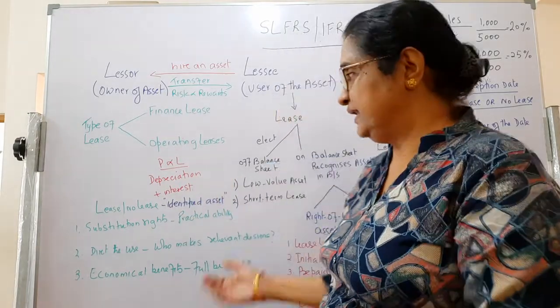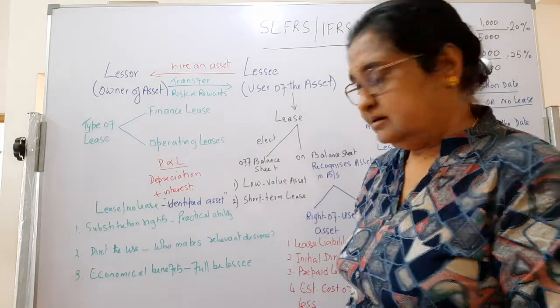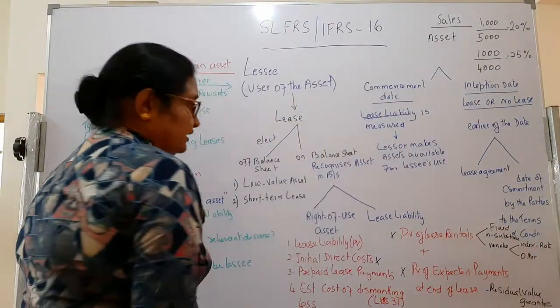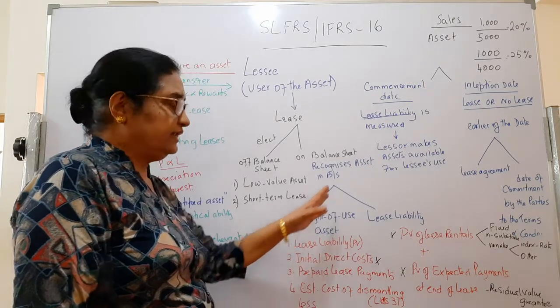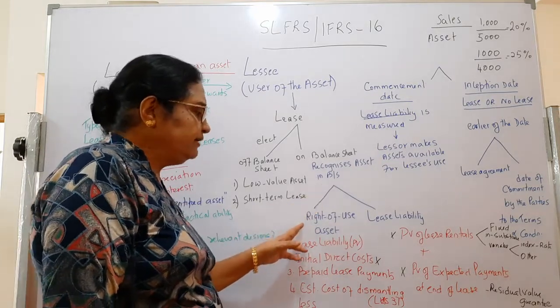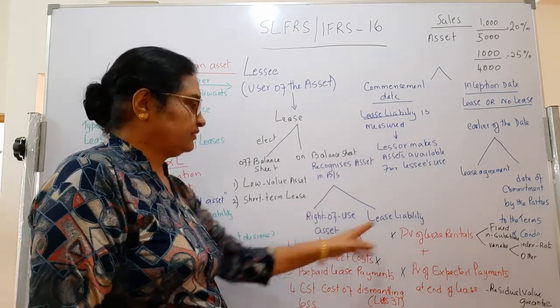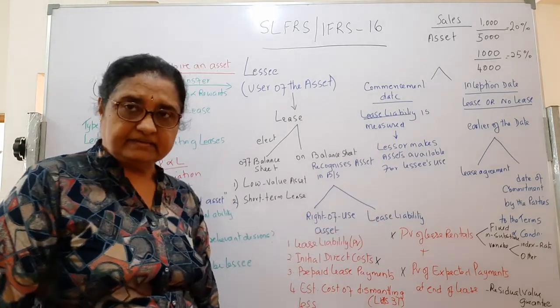We will go into detail later, maybe in this video or another video if time permits. So the lessee has to debit the right of use asset and recognize the lease liability.